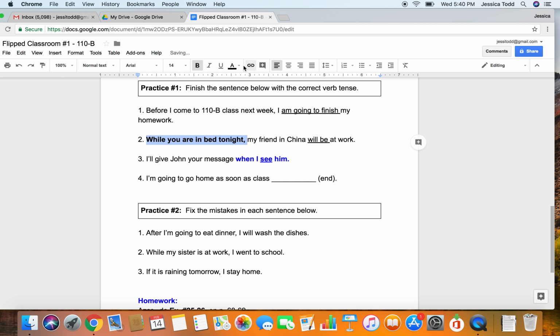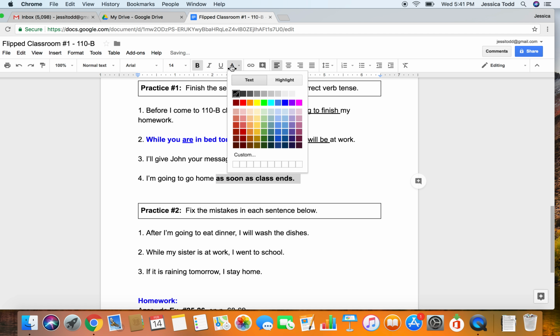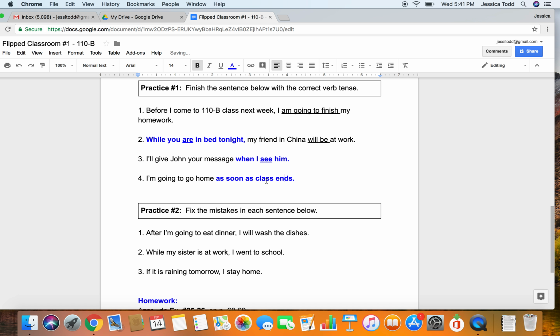We use present simple in that time clause when you are in bed. Okay. Number 4 is very similar to number 3. I'm going to go home as soon as the class ends, right? Again, we're using present simple here because as soon as is the time clause, right? So we need to use present simple in the time clause.